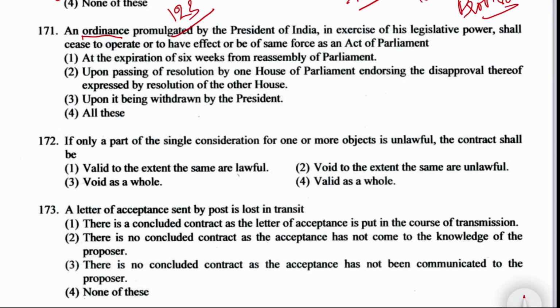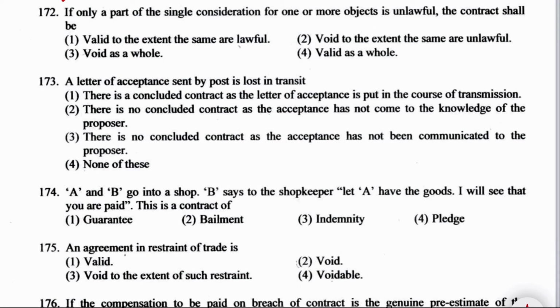An ordinance promulgated by the President of India in exercise of his legislative power shall cease to operate or to have effect or to be of same force as an act of parliament. Option 1, at the expiration of 6 weeks from reassembly of the parliament; upon passing of the resolution by one house of the parliament endorsing the disapproval thereof expressed by resolution of the other house; upon it being withdrawn by the president; or all of the above. Right answer is all of the above, and it is mentioned where? Under Article 123. Now questions from contract.